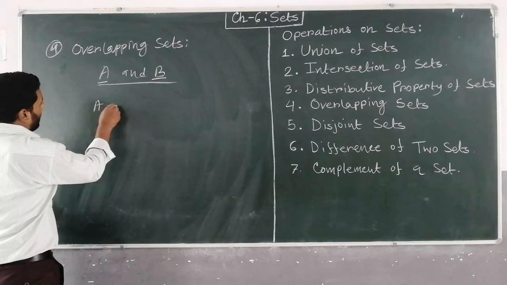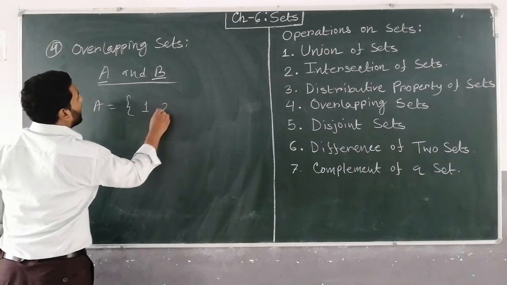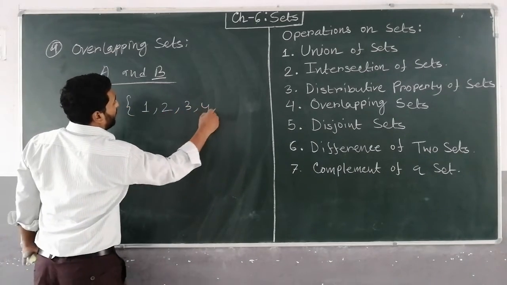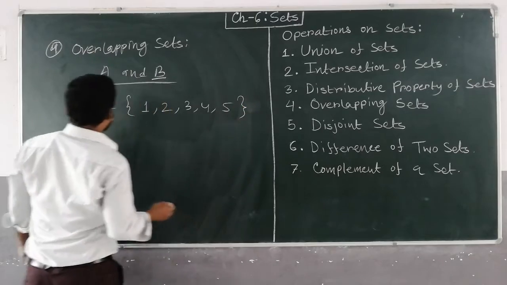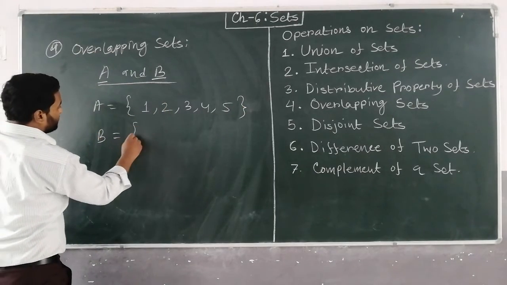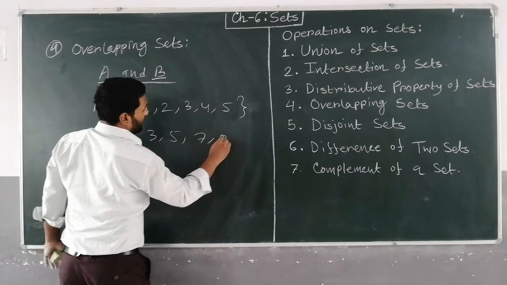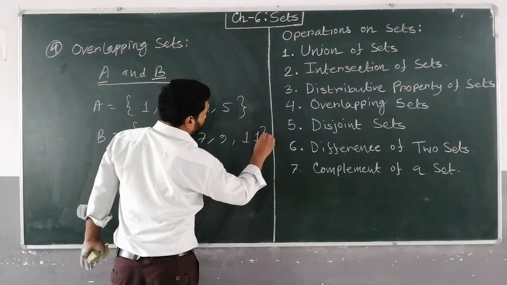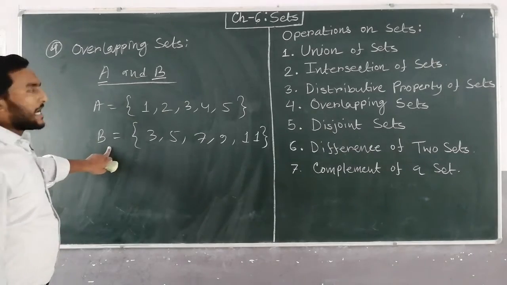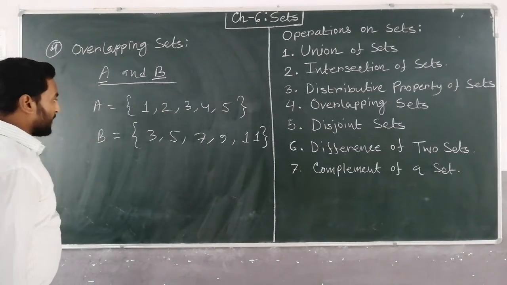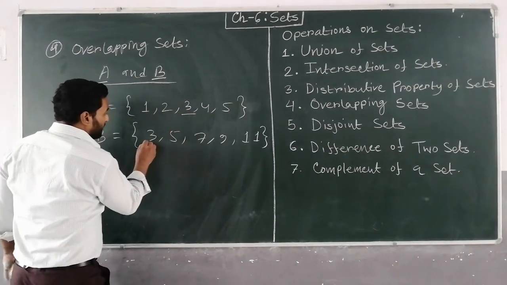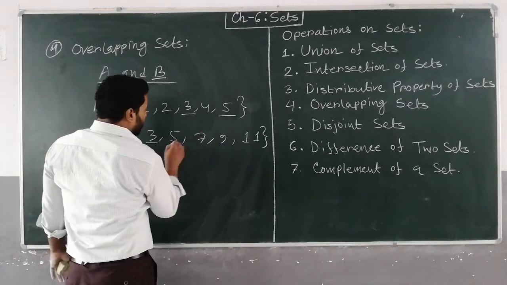Suppose A equals 1, 2, 3, 4, 5 and B equals 3, 5, 7, 9, 11. Then these two sets are said to be overlapping because here 3 is here, 3 is here, 5 is here and 5 is here.